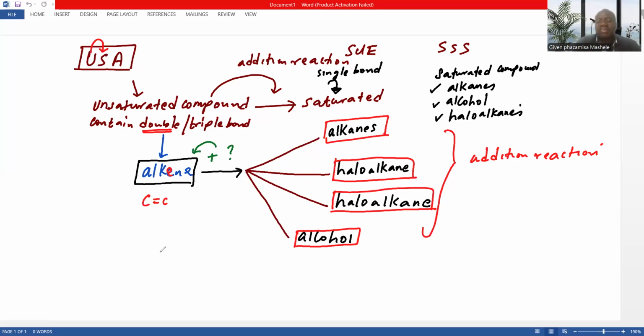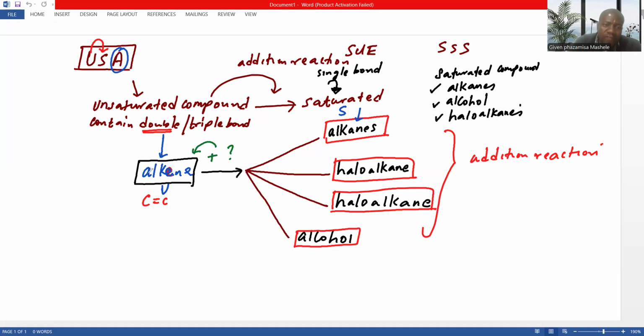But in addition reactions, there are four types. I want you guys to listen to me very well. All the time, if we have an alkene, and this alkene suddenly becomes an alkane, you must know that we moved from unsaturated to saturated, and this is called an addition reaction.